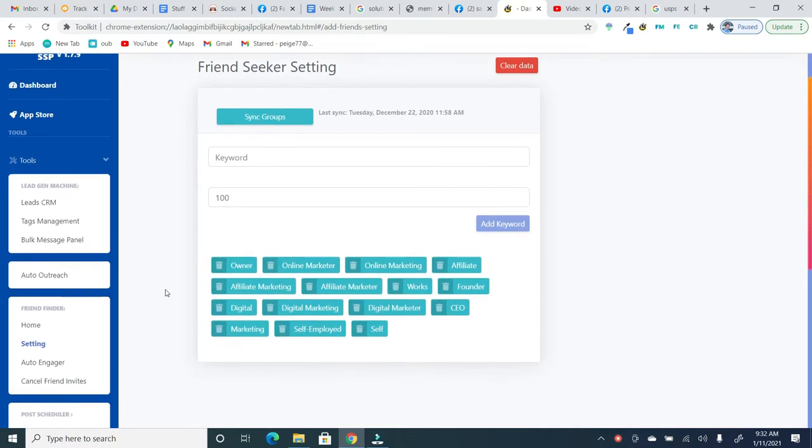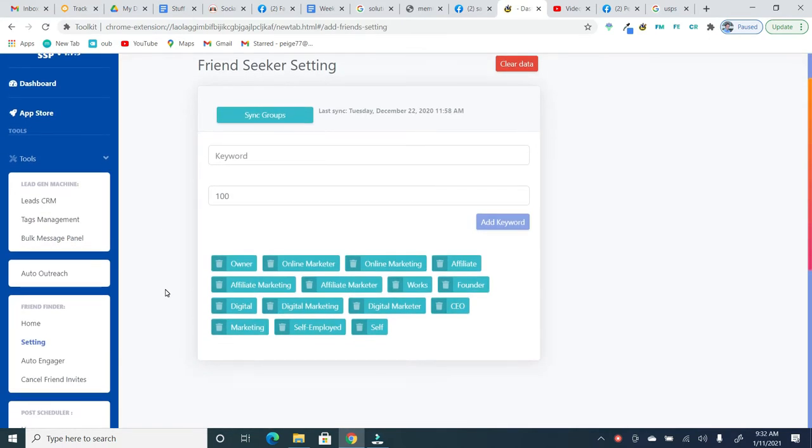For our Friend Finder, this works based on keywords. So we need to go through and determine what keywords we want to target for inside of groups. Some of the keywords that I think are important for me, my main thing is affiliate marketing, high ticket affiliate marketing. Some of the words I like are things like owner, online marketer, online marketing, affiliate, affiliate marketing, affiliate marketer, works, founder, digital marketing, digital marketer, CEO, marketing, self-employed, and self.